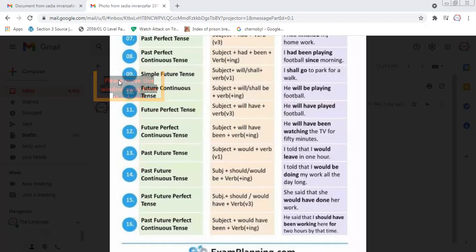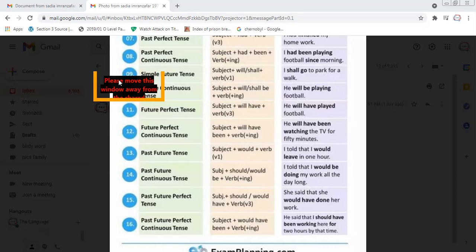I shall go. It means that I have plans that I shall go. If I write I will go to park for a walk, that will be right as well, but that is more stressed, that I will definitely go to the park. I shall go means I have plans of going to the park for a walk.